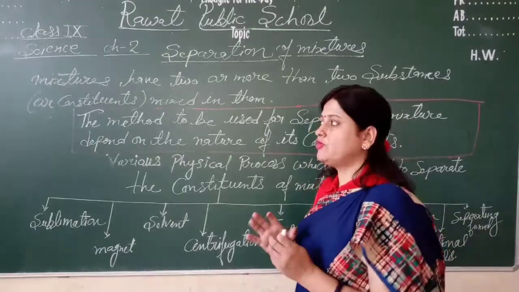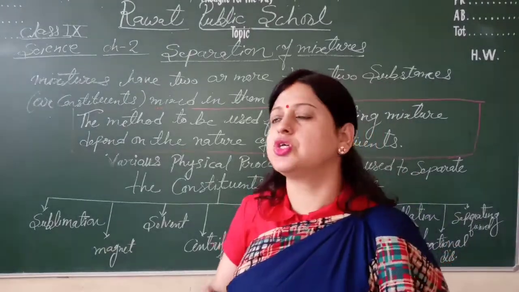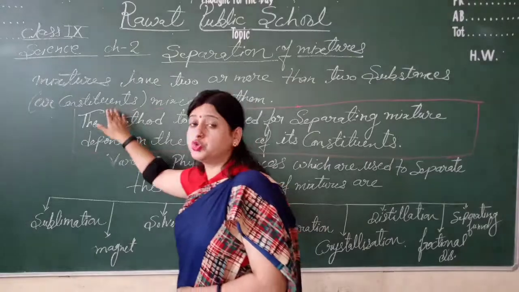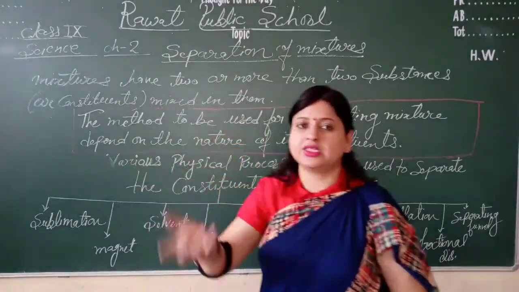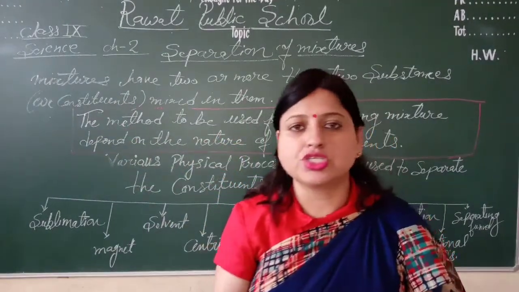First of all, everyone knows that the mixture is formed by its constituents. जो हम mixtures में मिलाते हैं, these are the constituents.